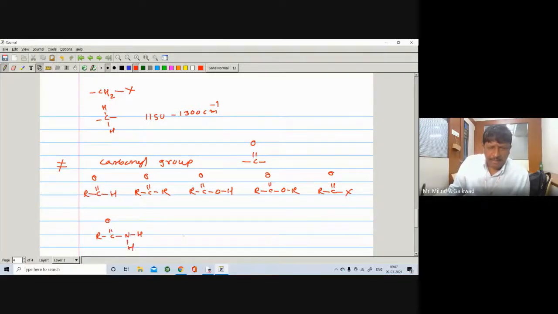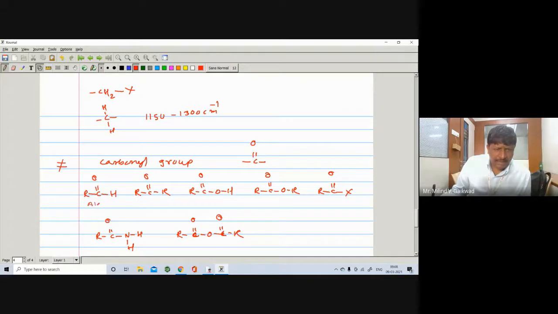And it may also be the acid anhydride, R-C=O, O, C=O and R. So these are the functional groups.